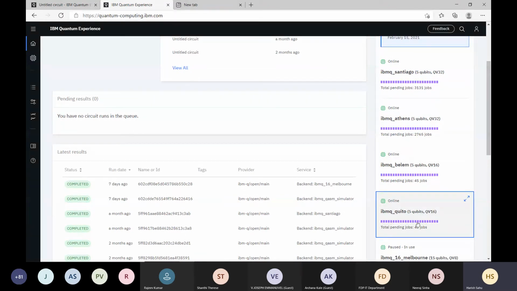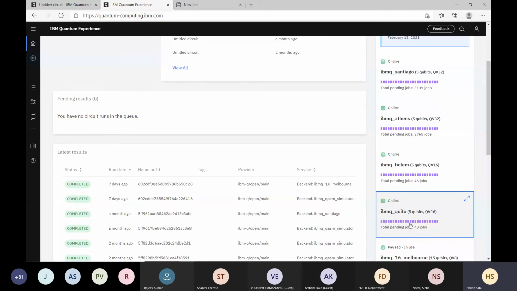Qto, only 40 is there. So you should choose the device depending on availability. Where fewer jobs are pending, you can run on that device, so you will get the result quickly. So when you submit your job, you can choose this kind of device.